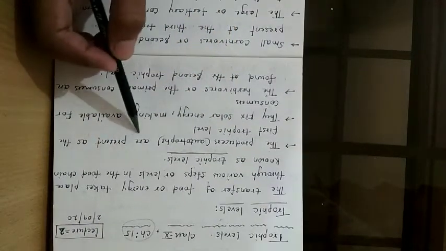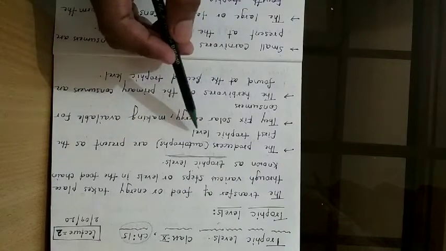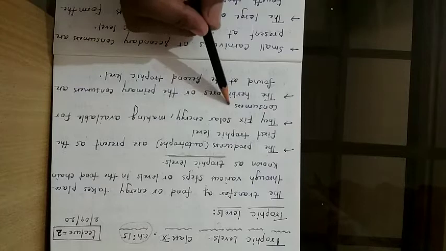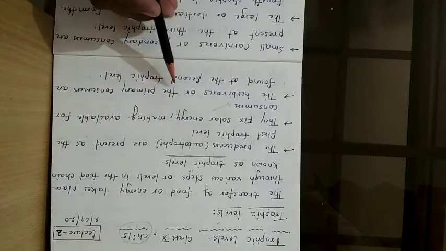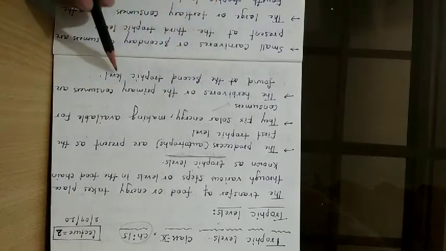Producers are also called autotrophs. They are present as the first trophic level because they fix the solar energy and make it available for the consumers. Means they fix the solar energy, convert it into chemical energy, make food and make it available for the consumers.